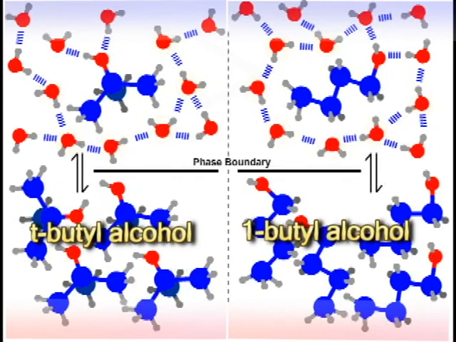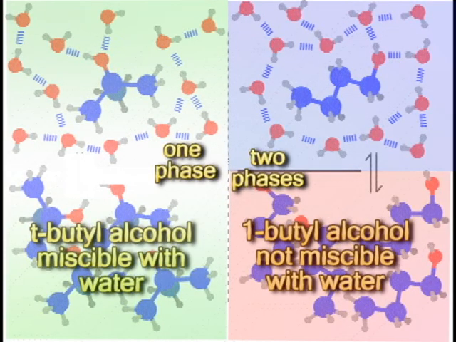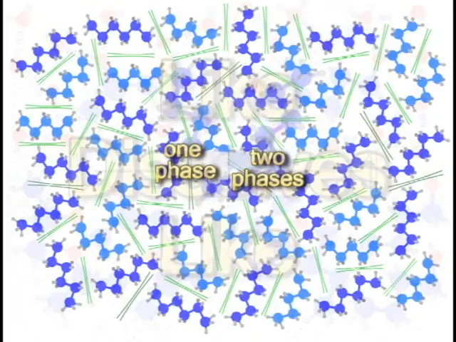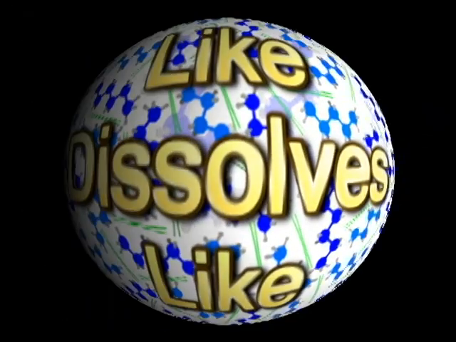And in fact, tertiary butyl alcohol is miscible in water, whereas 1-butyl alcohol is only partially soluble in water. Its solubility is 80 grams per liter. The dissolution of a solute into a solvent is a complex thermodynamic process in which we should be considering both the enthalpy and entropy changes of the system when dissolution occurs. But hopefully through this animation, we have given you some insight into the meaning of the phrase, like dissolves like.